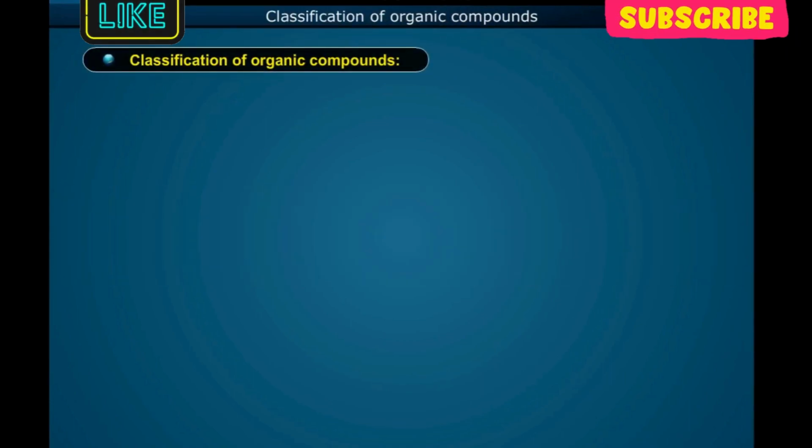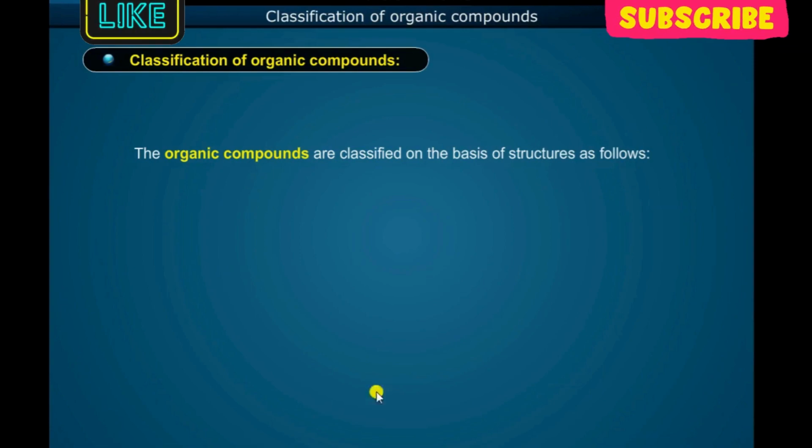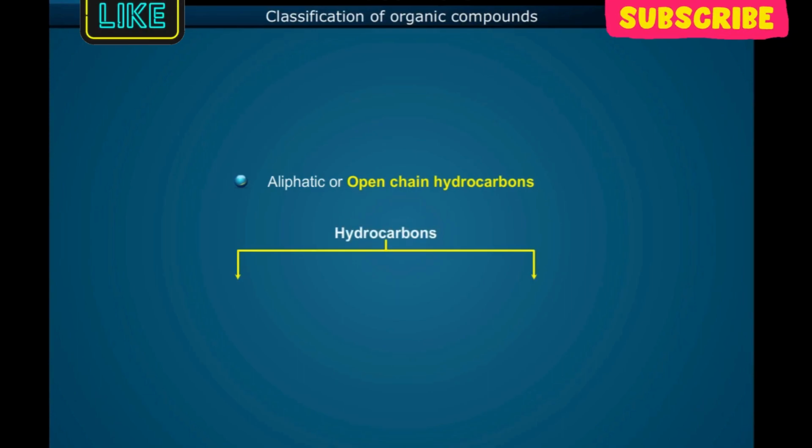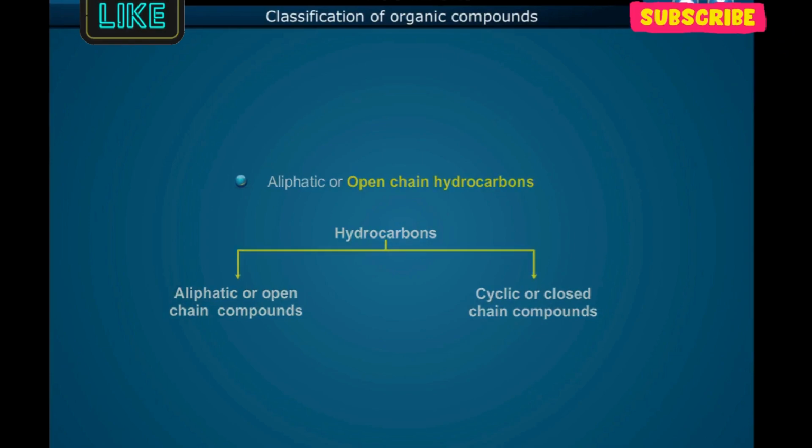Classification of organic compounds. The organic compounds are classified on the basis of structures as follows: aliphatic or open-chain hydrocarbons, and closed-chain hydrocarbons. Hydrocarbons. Number 1. Aliphatic or open-chain compounds. Number 2. Cyclic or closed-chain compounds.